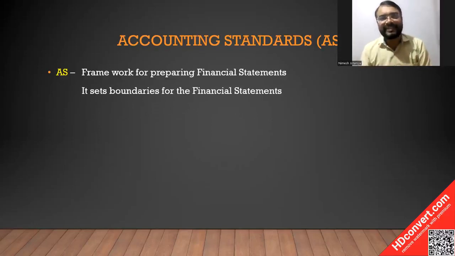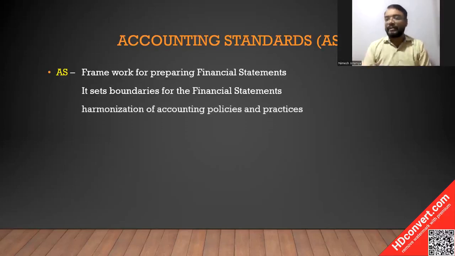So in other words, you can say that it is nothing but the stated rules and regulations to be followed while preparing the financial statement, while adopting the accounting practice, and while implementing the accounting policies. The main thing is that accounting standard is nothing but the harmonization of the different accounting policies and practices which are followed by organizations.